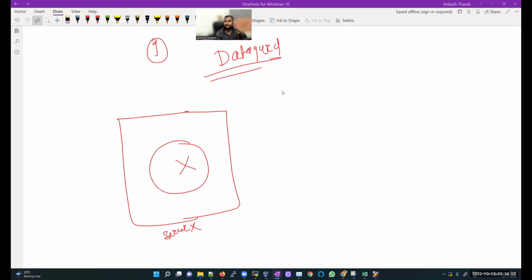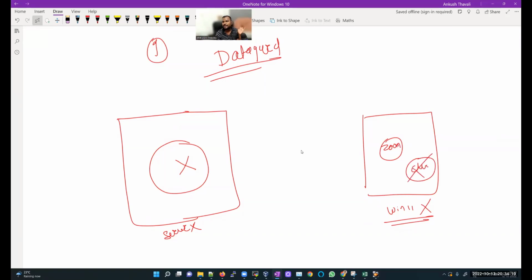It will go. If my Windows machine goes down, my Zoom and all the software I'm using here, everything will go down. Let's say this is my Windows 11 machine. If this machine goes down, whatever applications I'm using, like Zoom, Chrome, everything will go down. So it is very important that your server should be up and running. But sometimes a server can go down also.